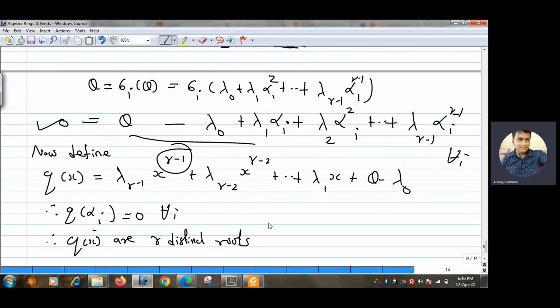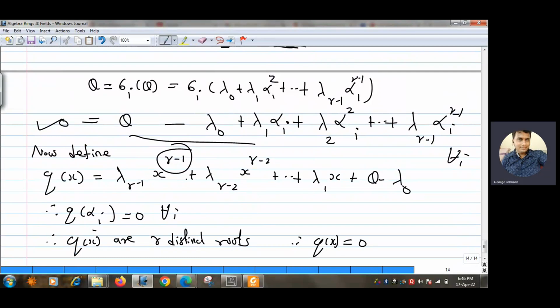A polynomial of degree n can have at most n roots. So we must conclude from here that q(x) is 0.